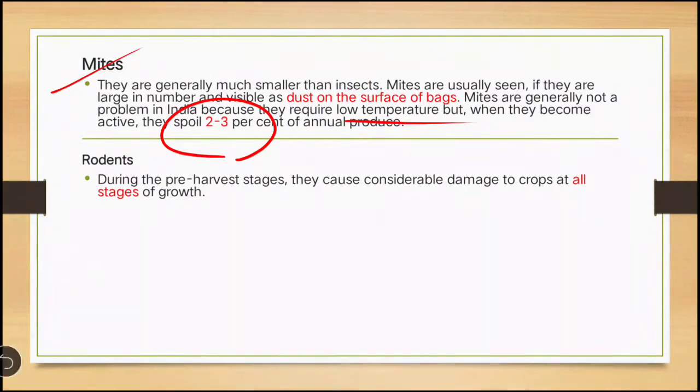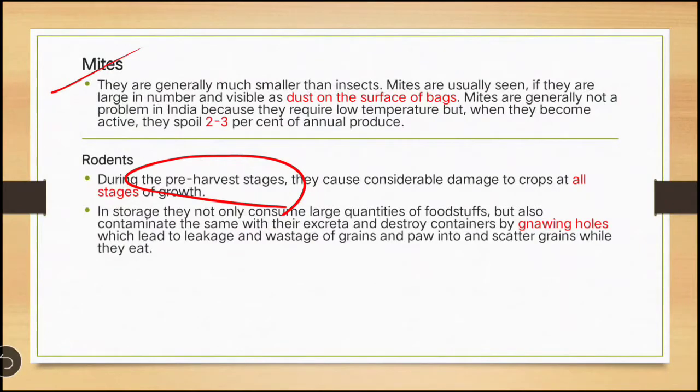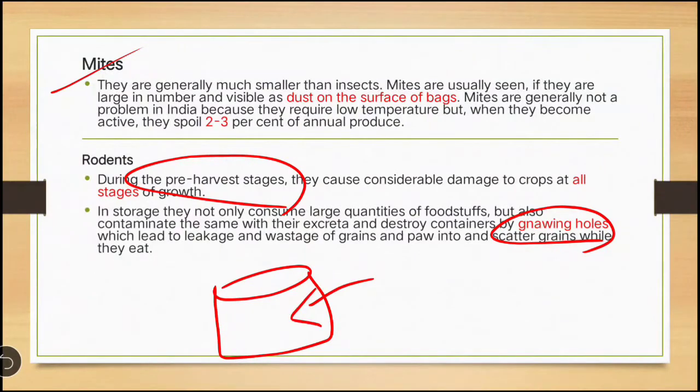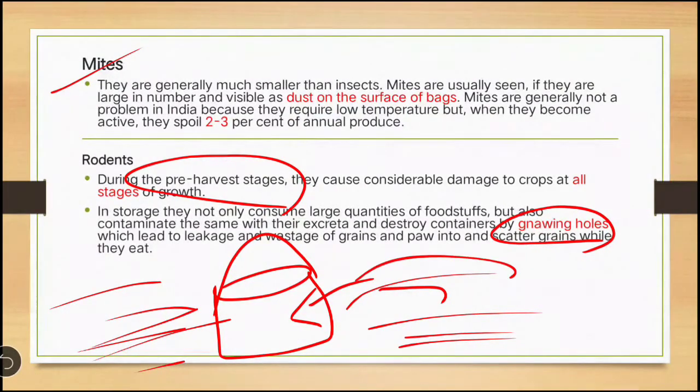Next we'll see the rodents. Rodents attack in the pre-harvest stage also. They cause damage by gnawing holes. Gnawing holes means, suppose you have stored something in a container, they will make holes in that container also. So they destroy that container as well as eat the stored material. Whenever the rat or mice attack, they will scatter the stored product here and there, and contaminate it with excreta also. Because of this scattering, the stored product gets contaminated with impurities.